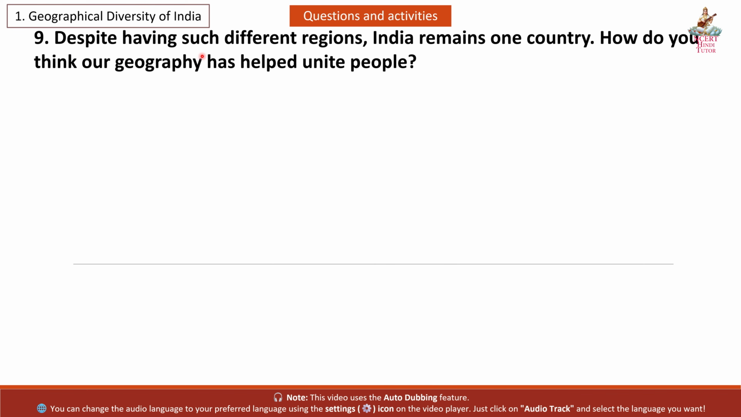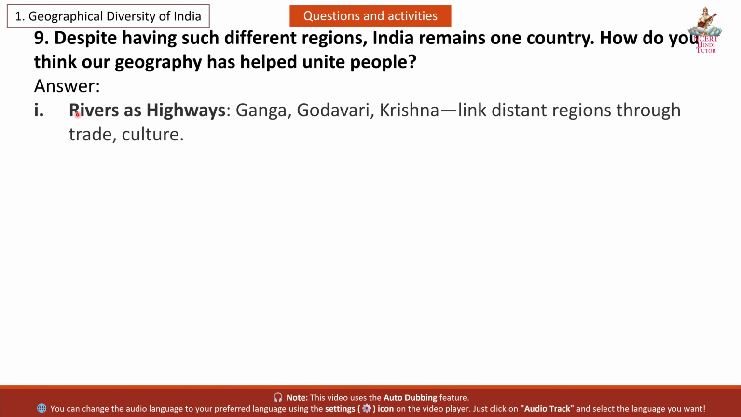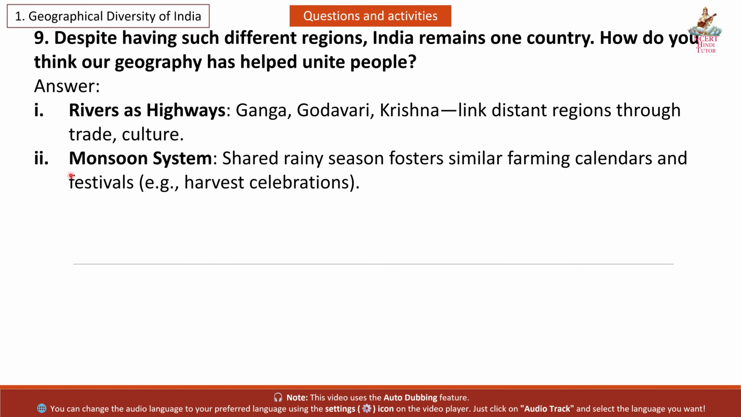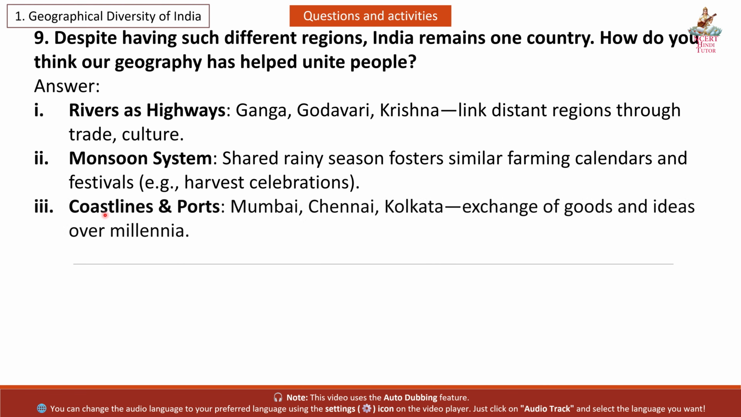Question 9. Despite having such different regions, India remains one country. How do you think our geography has helped unite people? Answer. First, rivers as highways: Ganga, Godavari, Krishna link distant regions through trade, culture. Second, monsoon system: a shared rainy season fosters similar farming calendars and festivals. Example, harvest celebrations. Third, coastlines and ports: Mumbai, Chennai, Kolkata, exchange of goods and ideas over millennia.